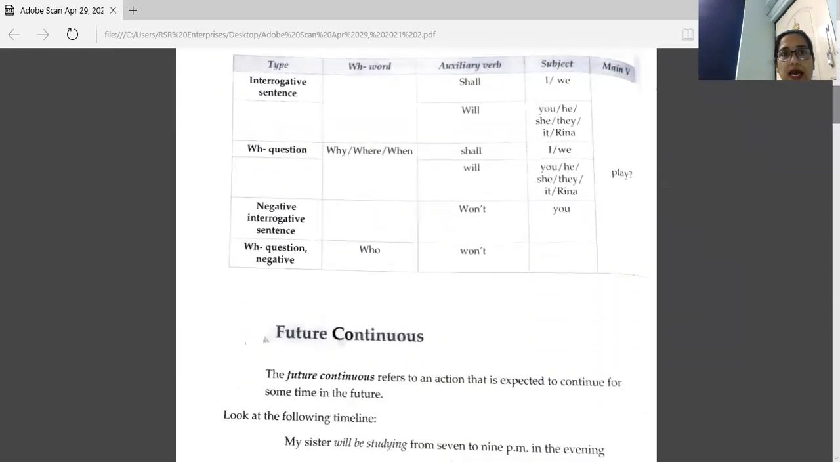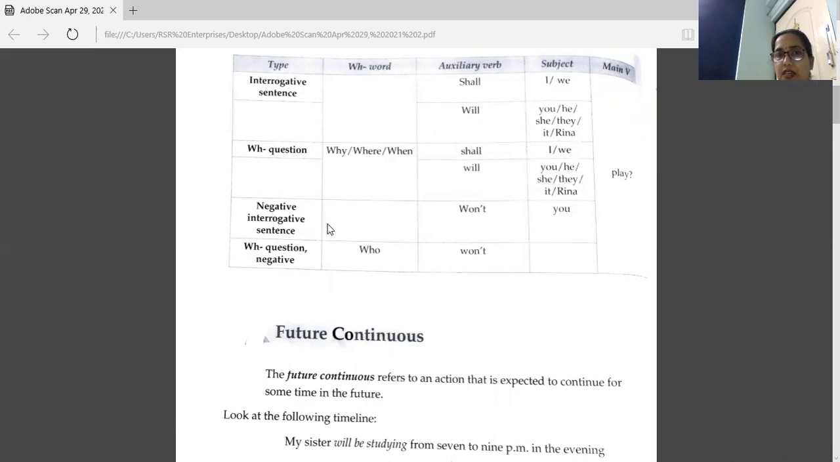Now we have interrogative here. Interrogative sentence. Shall I play or shall we play? Will you play? This is interrogative using shall or will in the starting. Then we have interrogative using WH word. These WH words given there, why, where, when. Where shall I play or where shall we play? If you have to use will, where will you play or where will he play or when will he play?